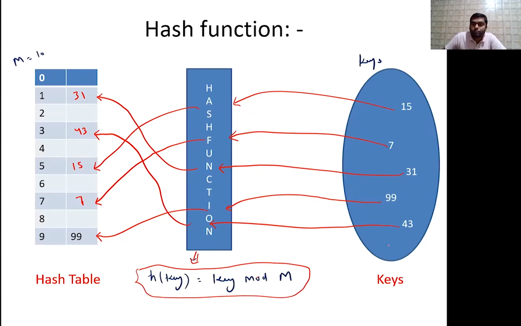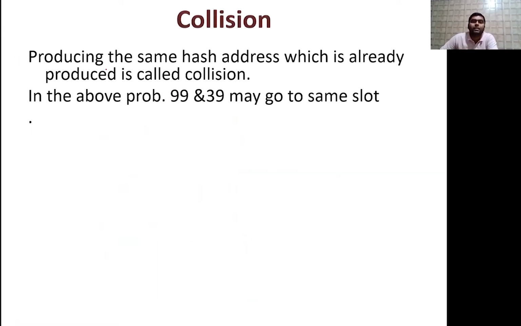Assume here we have 99 and already 39 is also there, so 39 will go to this particular place, so this situation is known as collision, because already 99 was mapped there and 39 is also mapped to the same place.